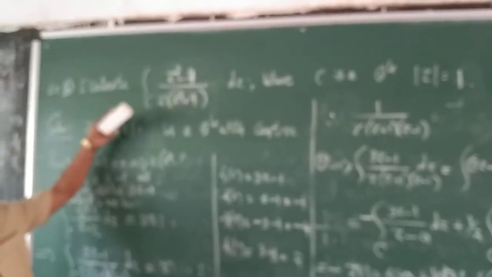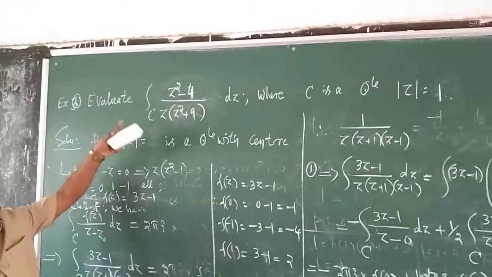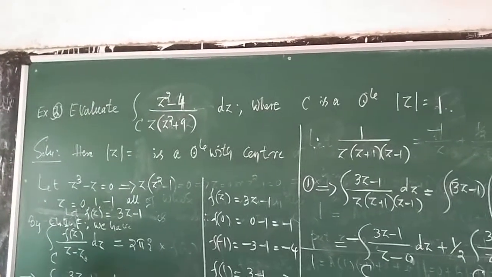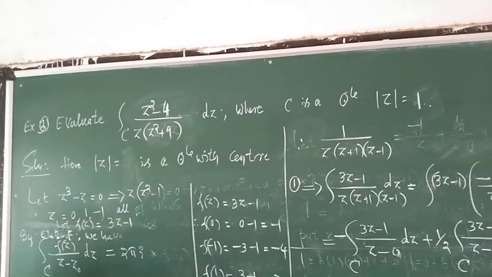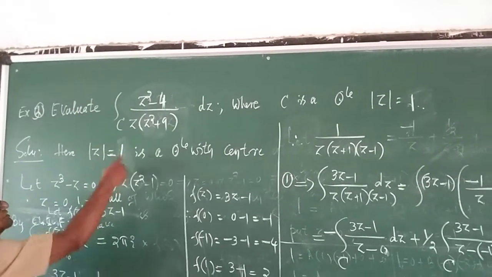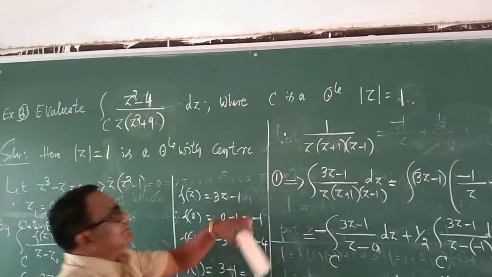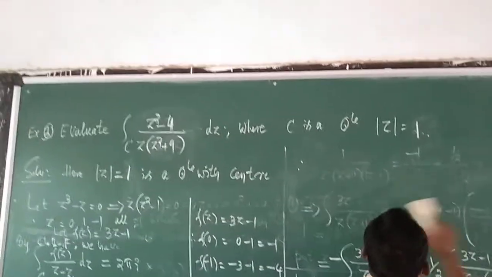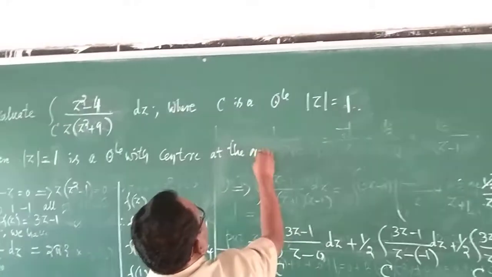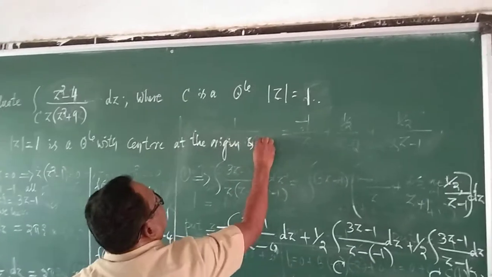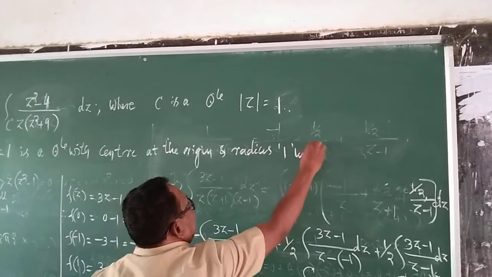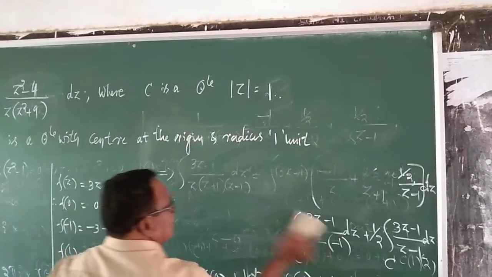See, I am going to the third example here. Evaluate integration of z squared minus 4 divided by z into z squared plus 9 into dz, where c is a circle, mod z is equal to 1. Once again, as we learnt here, mod z is equal to 1 represents a circle with center at the origin and radius 1 unit.